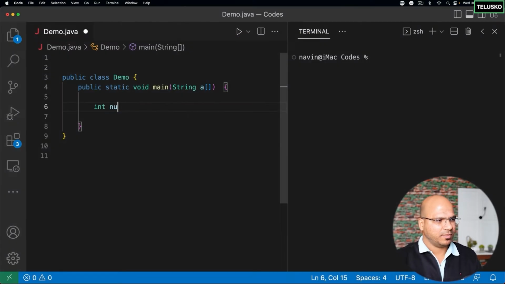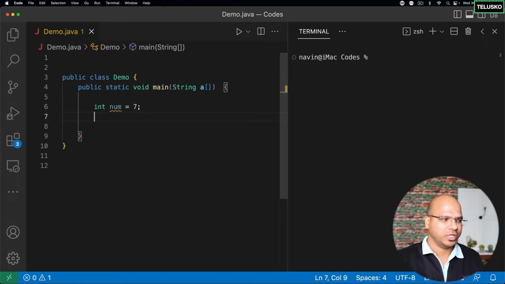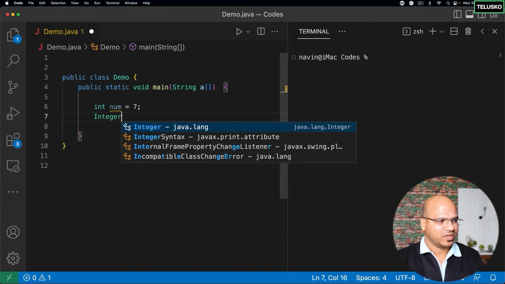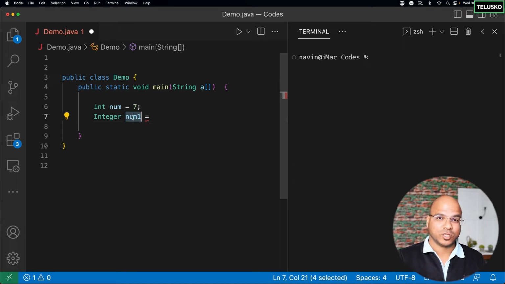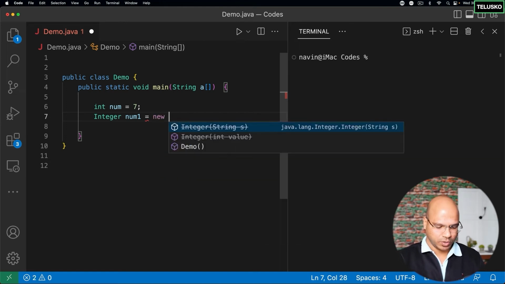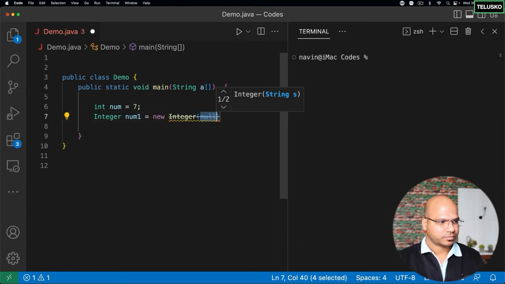Let's say I have an int variable, int num is equal to 7. Now, how do I store this value into a class type or the object type? So the class we have is called Integer, right? So let me get a variable called num1. So that's my reference variable. This is a primitive variable, this is a reference variable. Now, since this is the class Integer, we can say new Integer. And in this Integer, we can say whatever value you want to store. Let's say I want to store 8.